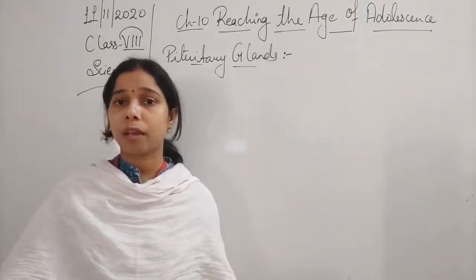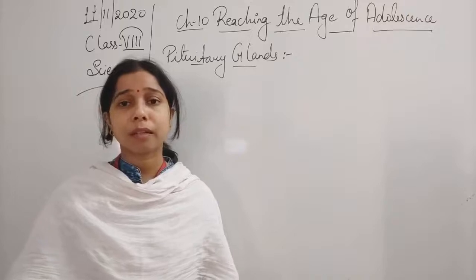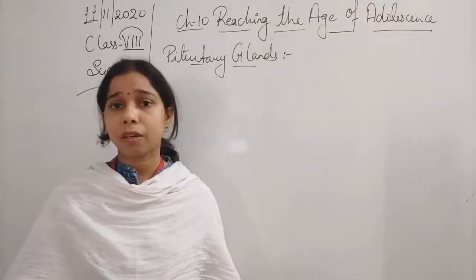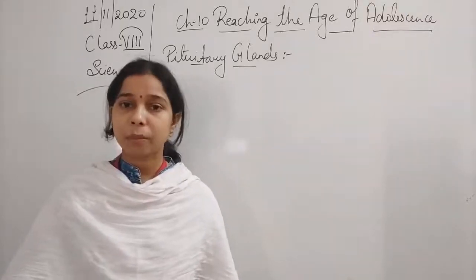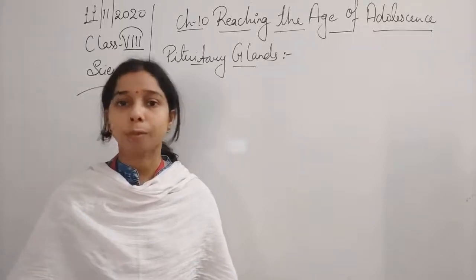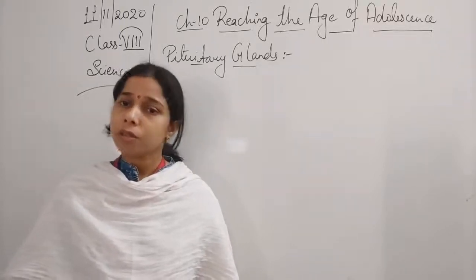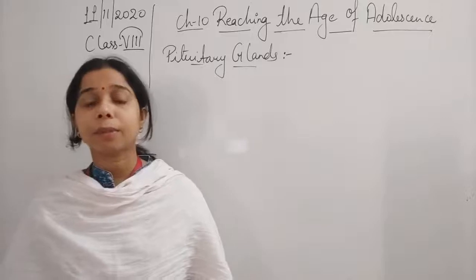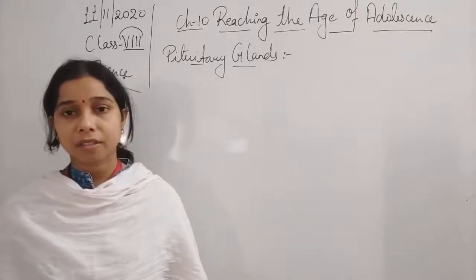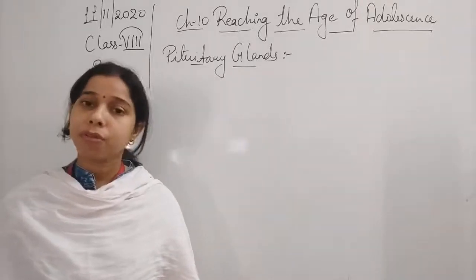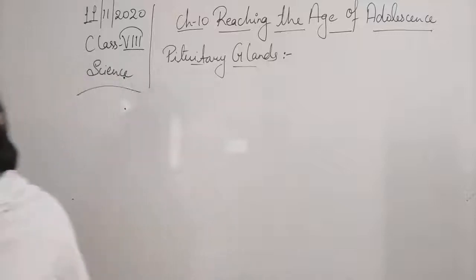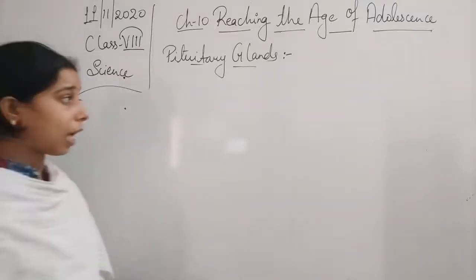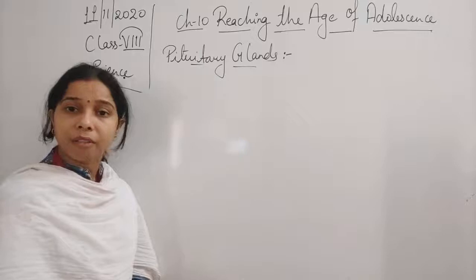You have heard, students, that when fear or anxiety is there, some hormones are released in the body. So just understand that the pituitary gland can be influenced by seasonal and emotional changes.